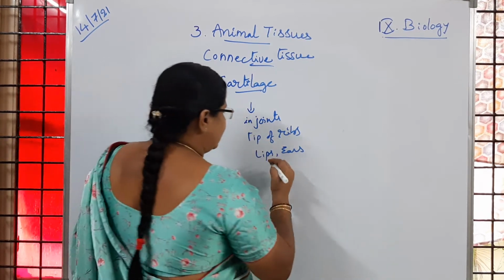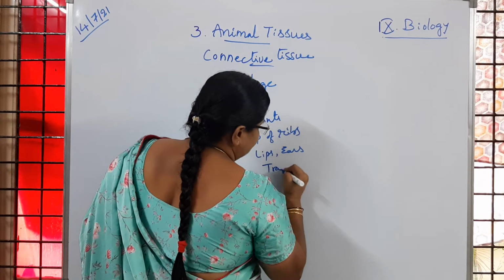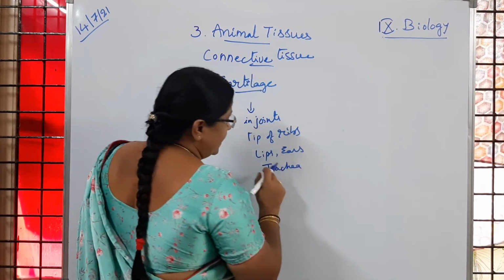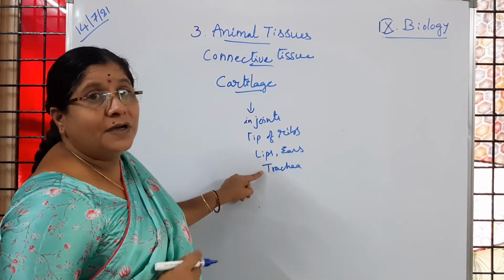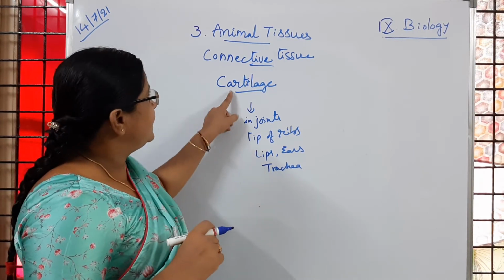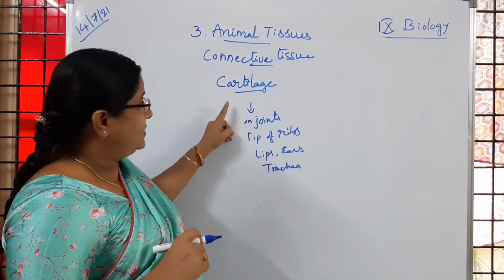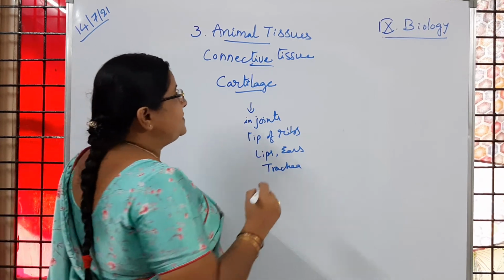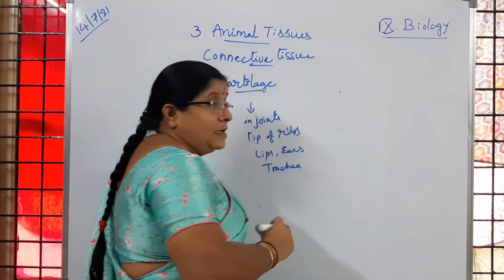Even the trachea, which is a part of the lungs, children. This trachea is getting protected because of cartilage. Tip of ribs means, you know, in the skeleton we have the rib cage. How are the rib cage bones connected?